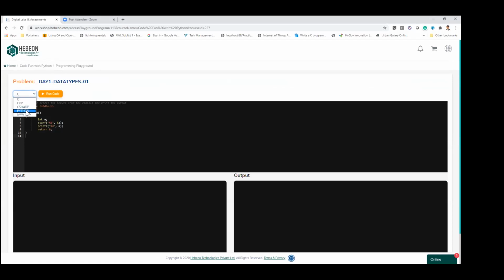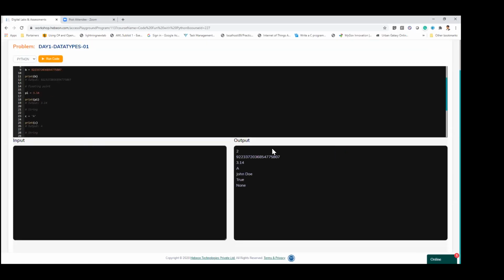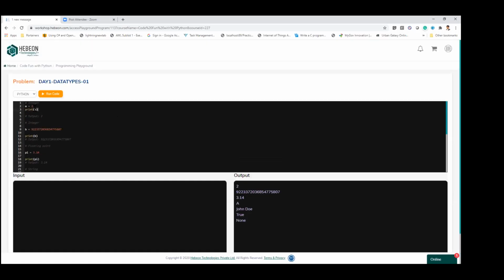So start practicing it. Select the Python program here and paste your code, right? Then you run it, and you start comparing. Initially, what happened here: the value is assigned to the variable A, and we are printing that value, right? So that is how you got this.